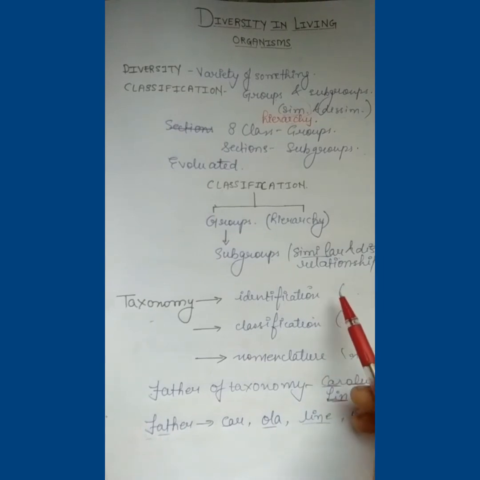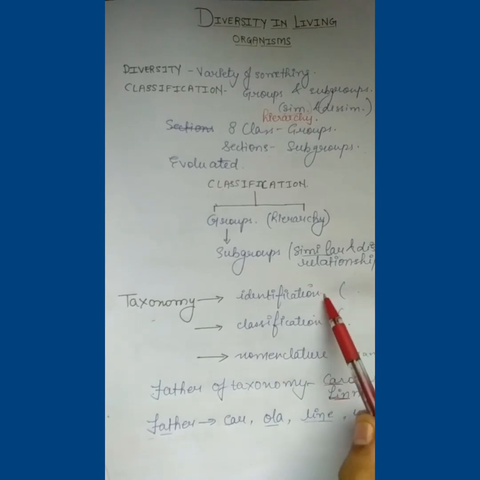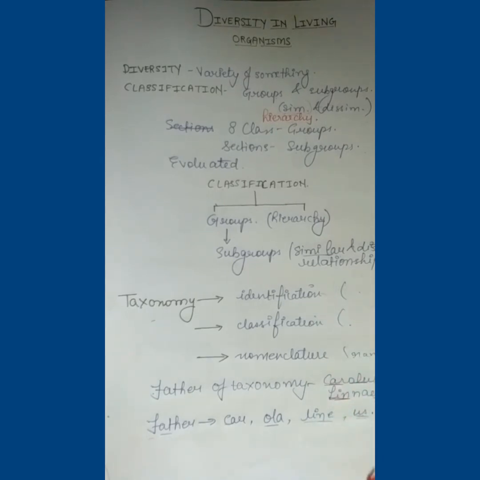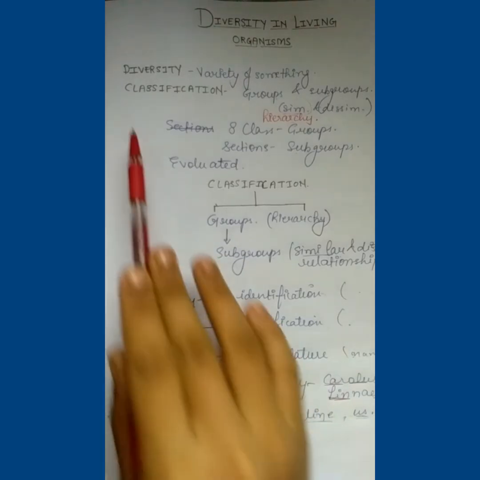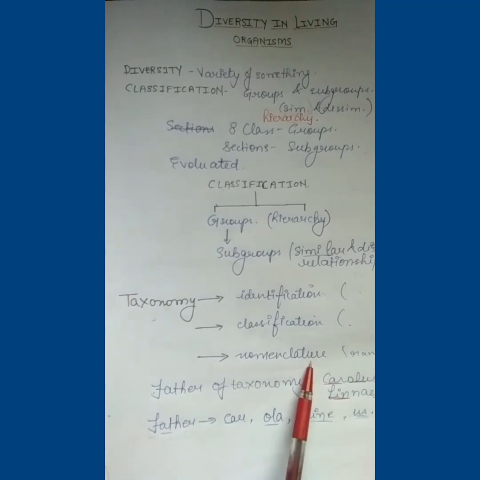Now, for example, we don't know what it is, but we know that it can be eaten. So on the same island, we can classify it, whether it is a tree, we can't eat a tree, joke of the day. So we can classify it as a plant, fruit, or vegetable, or something else to be eaten. This is called classification, which we have already learned. And then comes nomenclature.